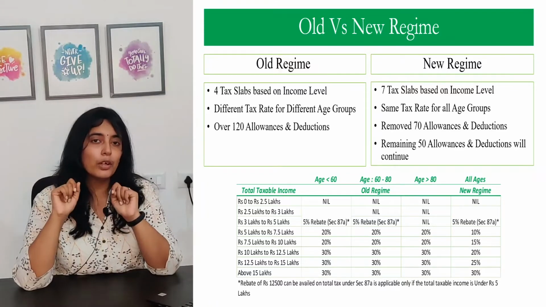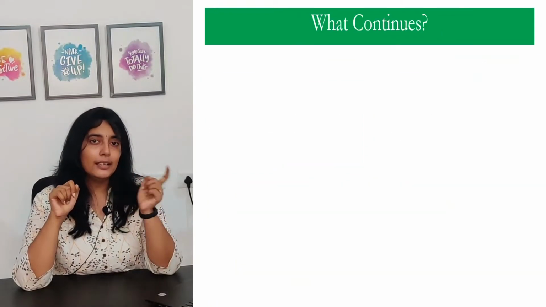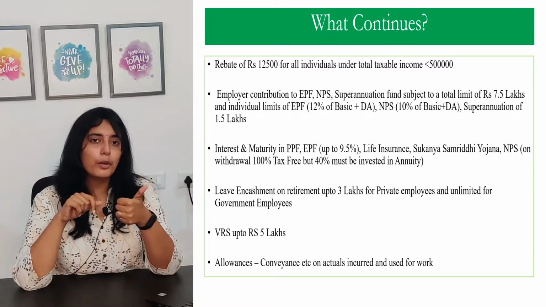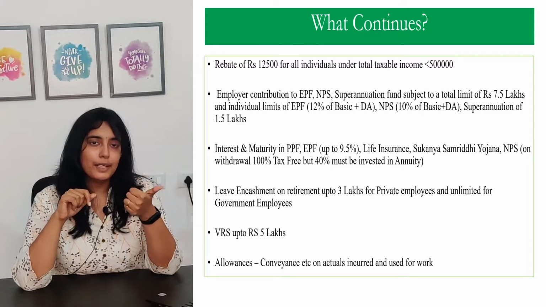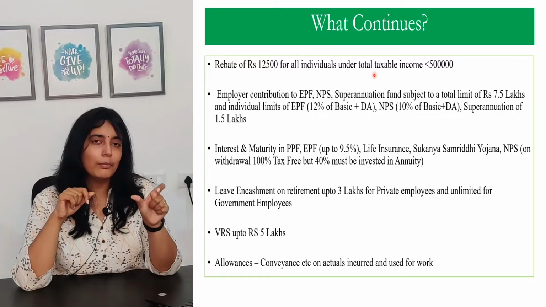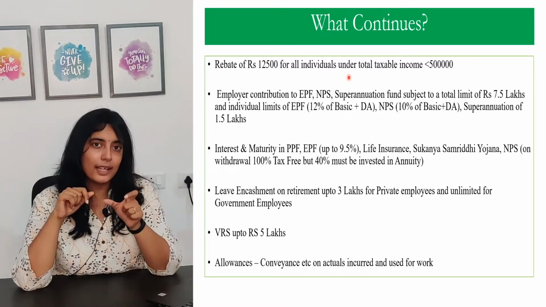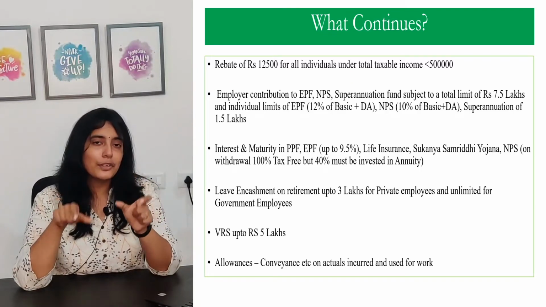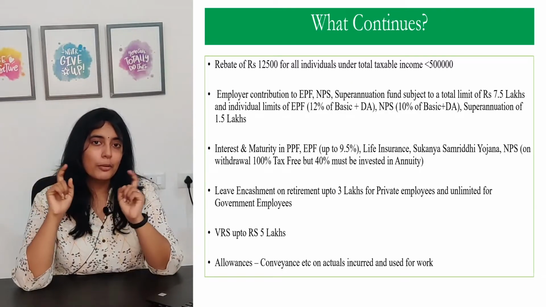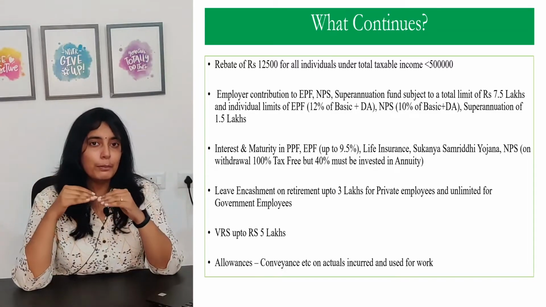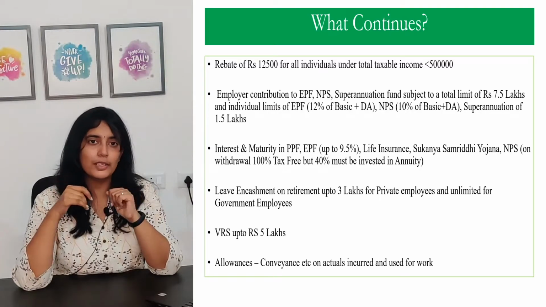Now let's have a look at what government has continued in the new regime. As we can see, the first and most important one is the tax rebate under section 87A. So for people below an income level of 5 lakhs, government has given a tax rebate of 12,500. If you use this rebate, you will actually end up paying zero tax. So government has continued this facility in the new regime as well. So for people below 5 lakhs, there is no change whether they opt for the new regime or the old regime.